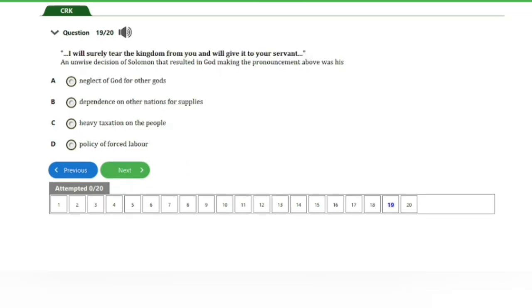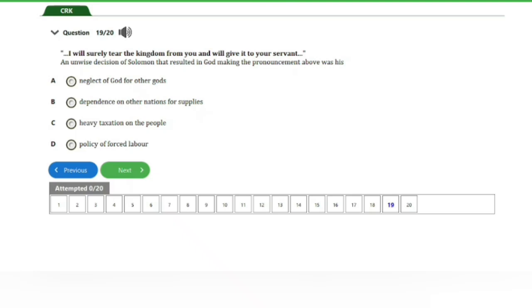So here's question number 19. It says, I will surely tear the kingdom from you and will give it to your servants. An unwise decision of Solomon that resulted in God making the pronouncement above was his A. neglect of God for other gods, B. dependence on other nations for supplies, C. heavy taxation on the people, D. policy of forced labor. So guys, the answer to this question is option A here, neglect of God for other gods. So that is for this question, and we are going to check out the last question, guys.